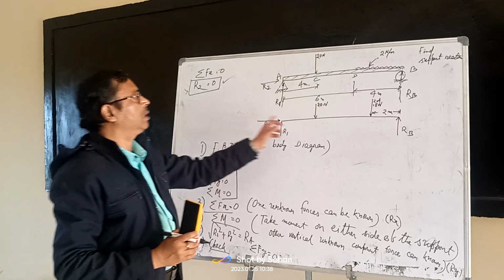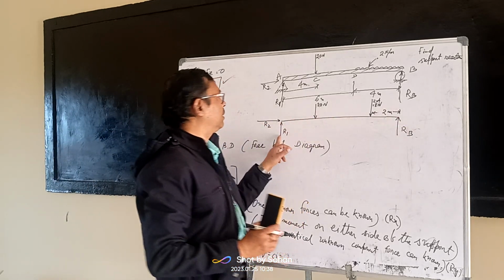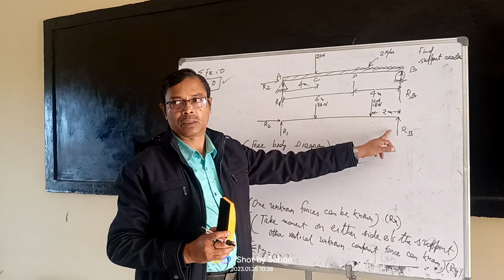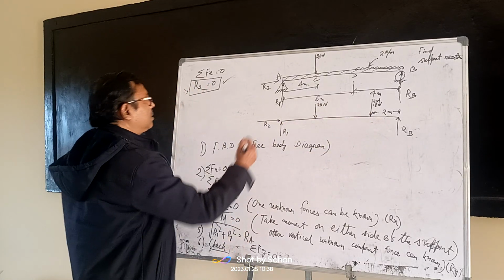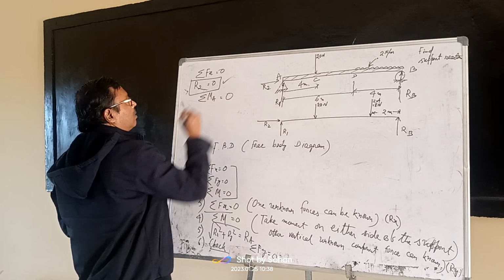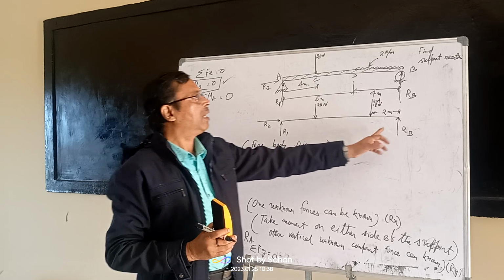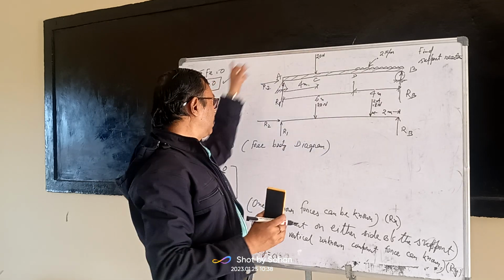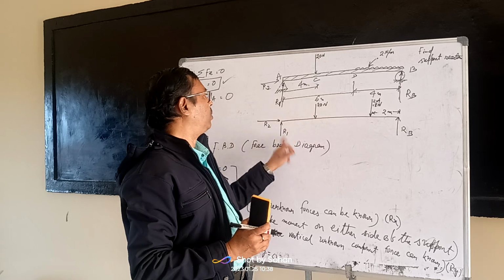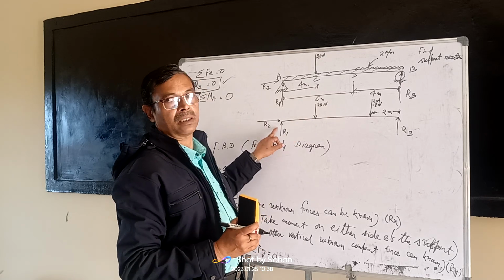If you take moment at this support, you will get this vertical. Now take moment at this support: sum of M about A is equal to 0. How many forces? One vertical, second vertical, third vertical, fourth vertical, and this is horizontal.